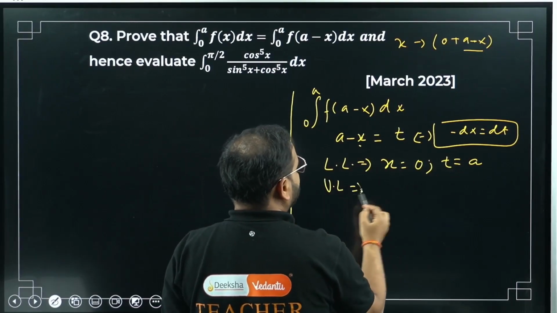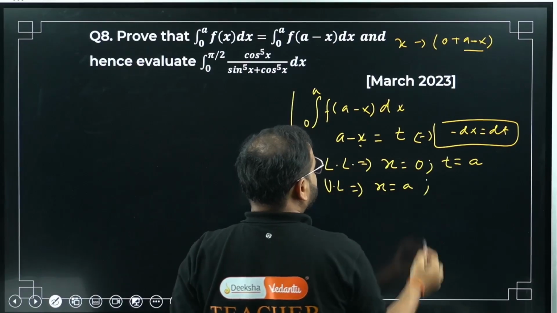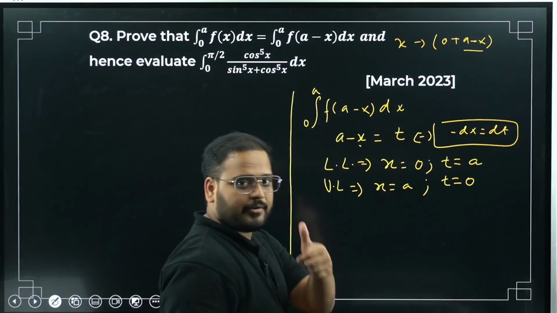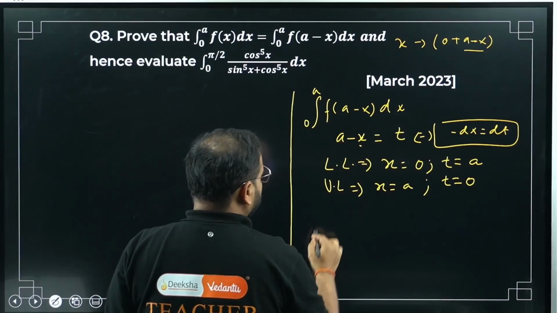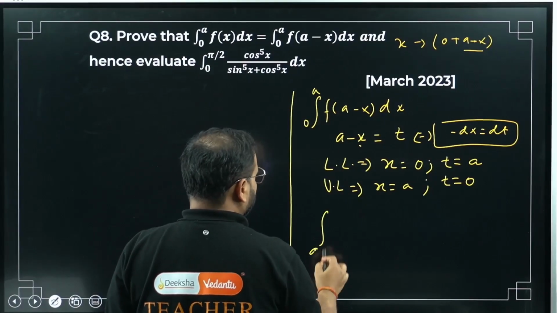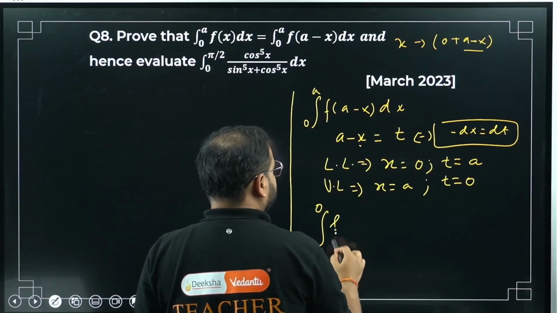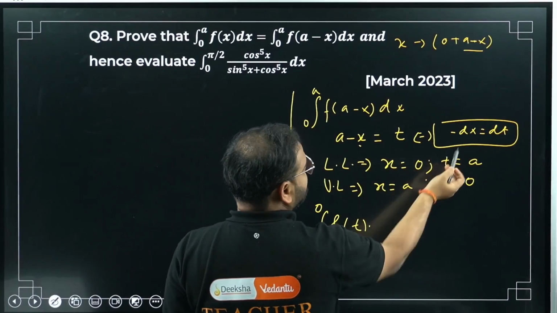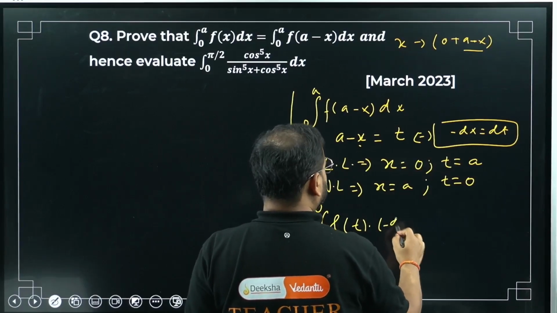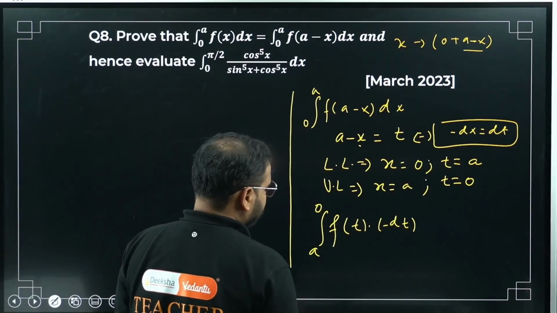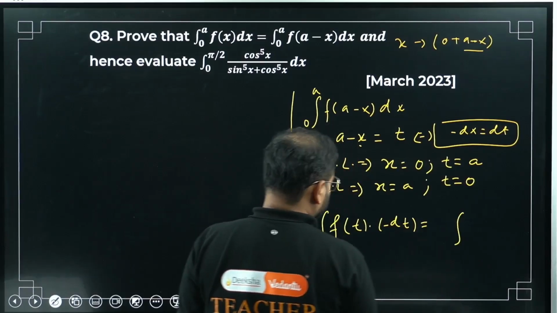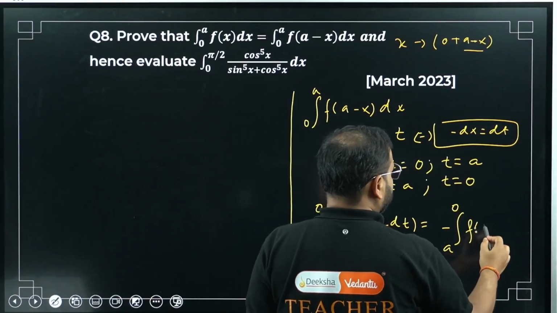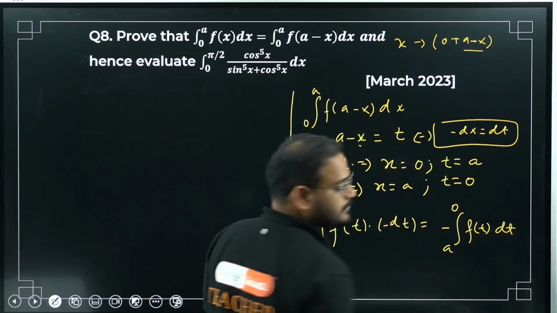Upper limit. When x is a, please check. Put x as a, a minus a is 0. So t is coming as 0. Great. Now put this value back in this. So the limit is a to 0 this time, f of t. What is going to be dx? Minus dt. Bring this minus sign outside. What I'm getting is a to 0, the minus sign outside, f of t dt.